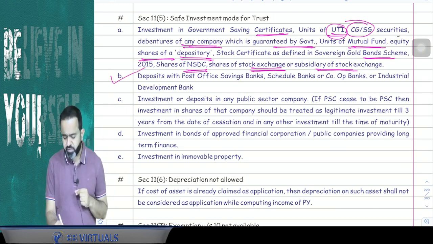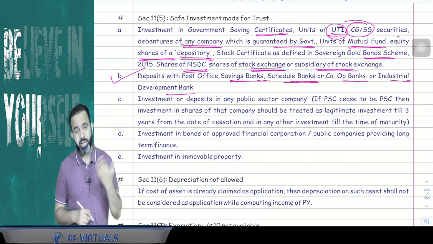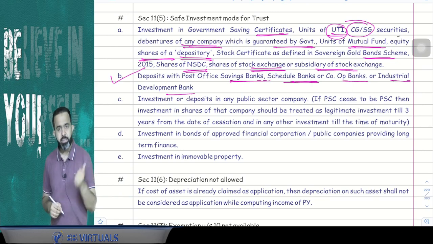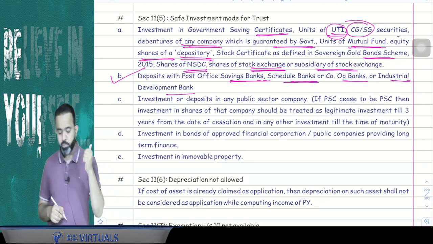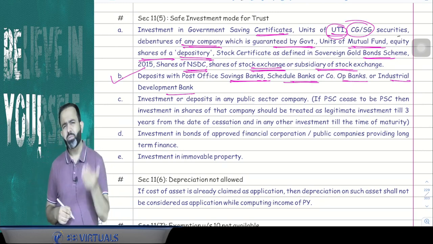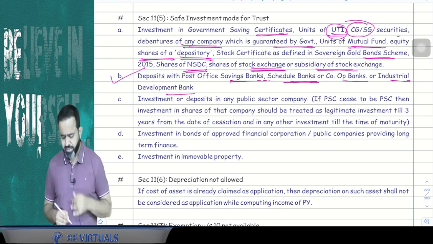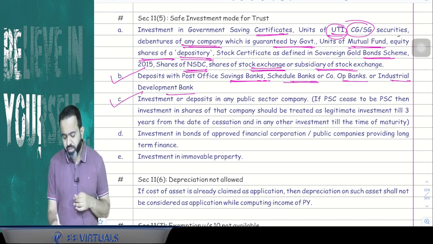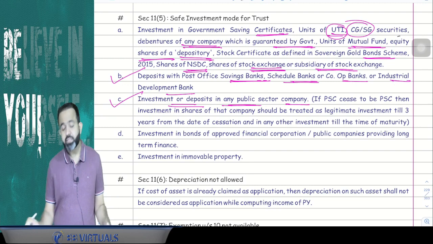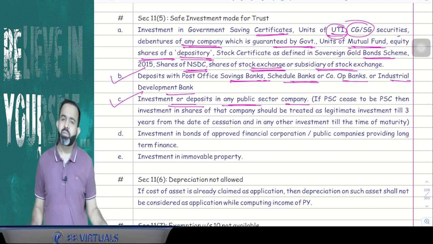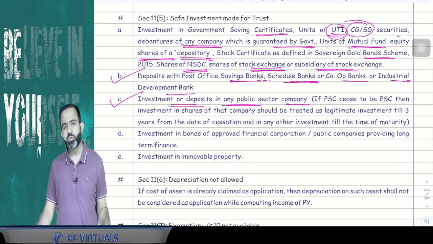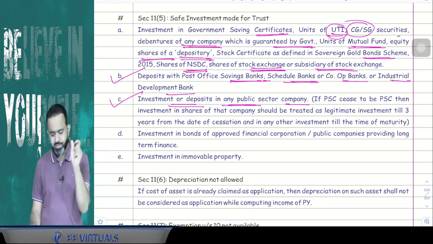Second is deposit with the post office savings bank, scheduled bank, cooperative bank or industrial development bank. Means the trust can invest in a savings bank account or any like post office savings bank, scheduled bank, cooperative bank, industrial development bank, they can invest. After that they may invest in the investment or deposit in any public sector company also. Public sector company means Indian Oil Corporation, BPCL, BHEL and all, that is called a public sector company where the government is having the major holding.